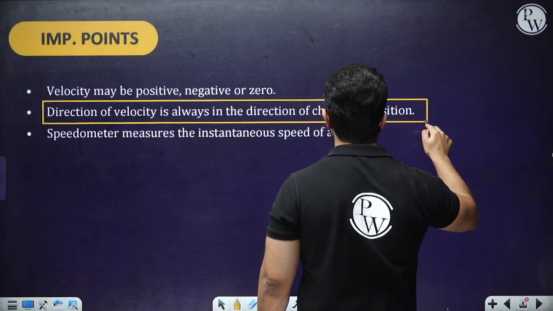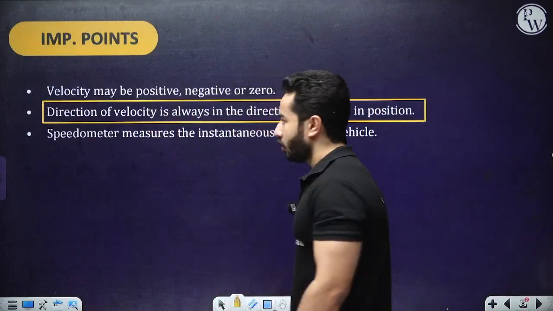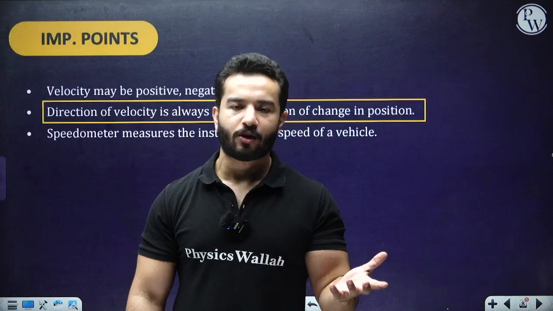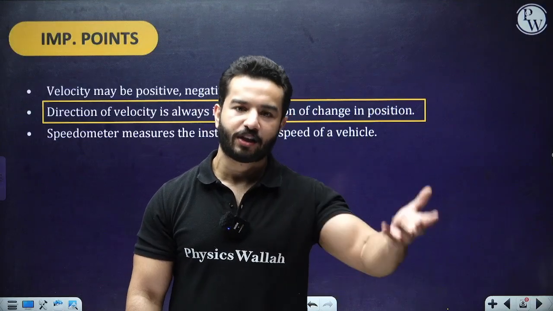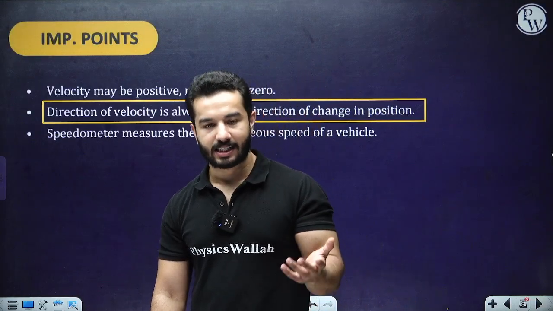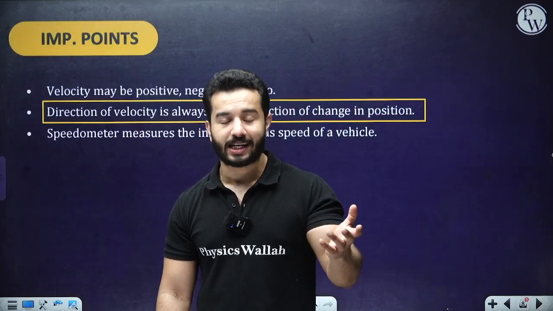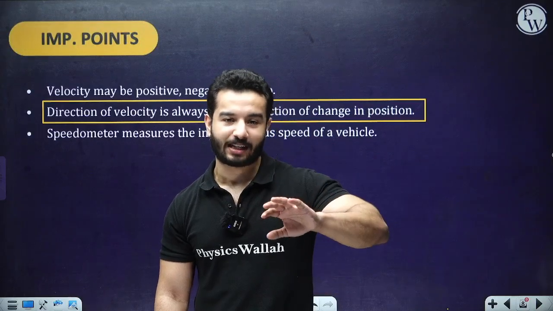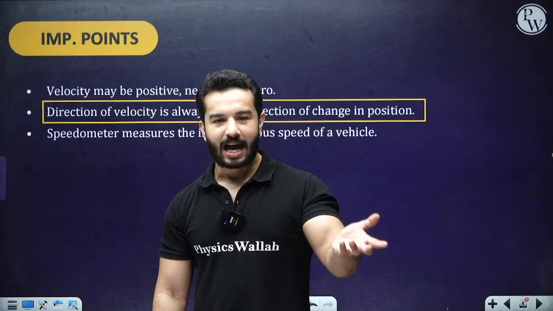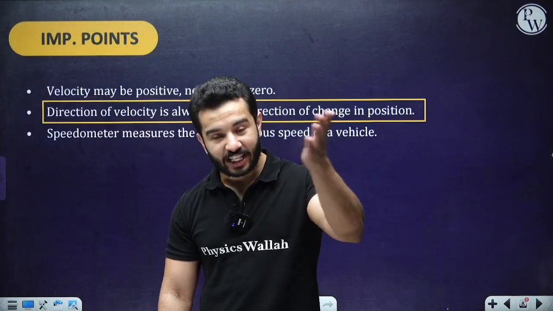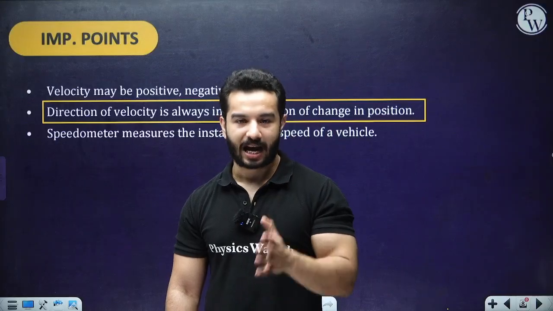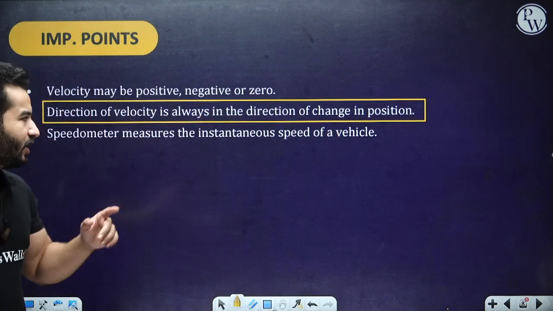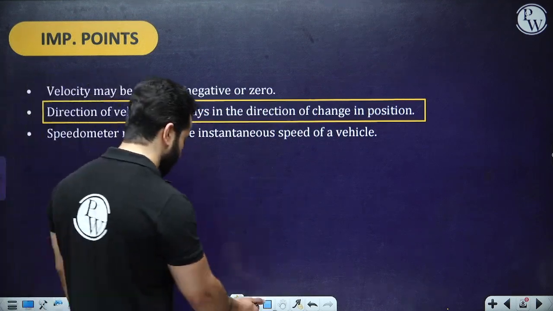Many a time you are going to use this thing. So see, direction of displacement and direction of velocity is always the same. It makes sense. Velocity is the rate of change of displacement, right? We cannot say the same thing for acceleration and velocity, or acceleration and displacement. Acceleration is the rate of change in velocity, so the direction of acceleration is along the change in velocity. Is that correct? So this is very, very important.